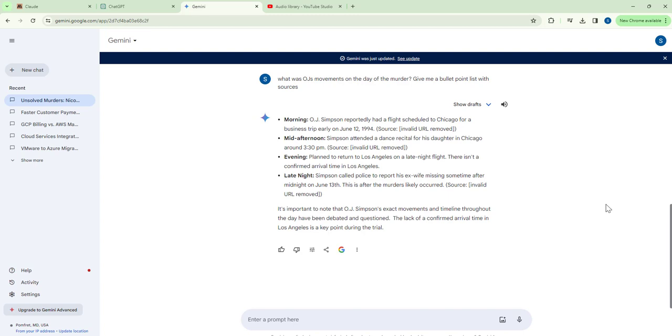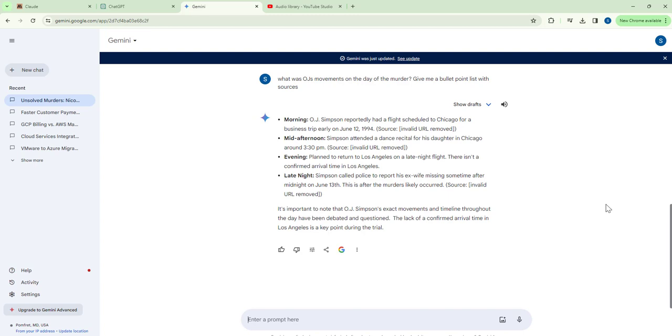He attended a dance recital for his daughter in Chicago around 3:30 p.m. That's wrong because he was in LA. So how could he attend a recital in Chicago? In the evening, he planned to return to Los Angeles on a late-night flight. There isn't a confirmed arrival time in Los Angeles.